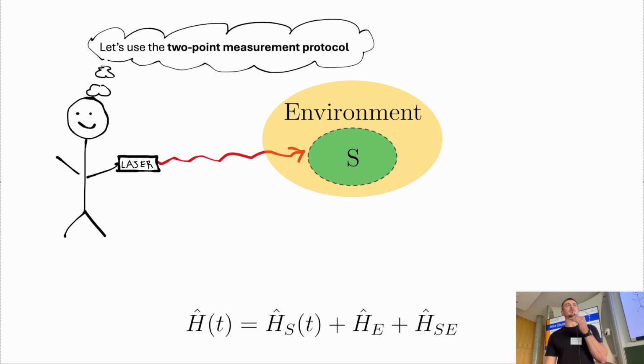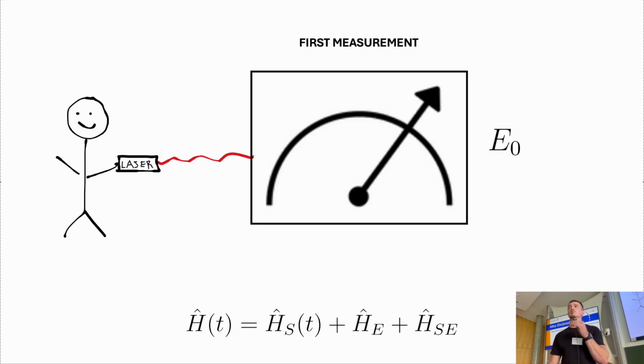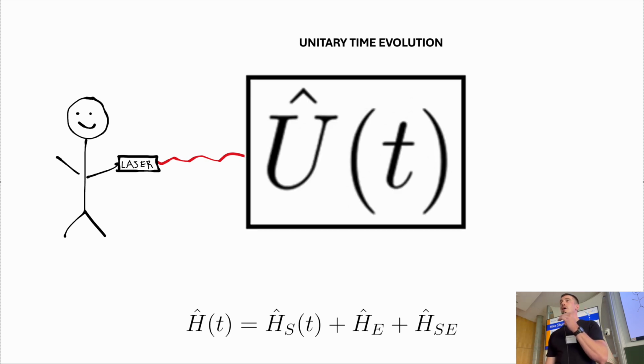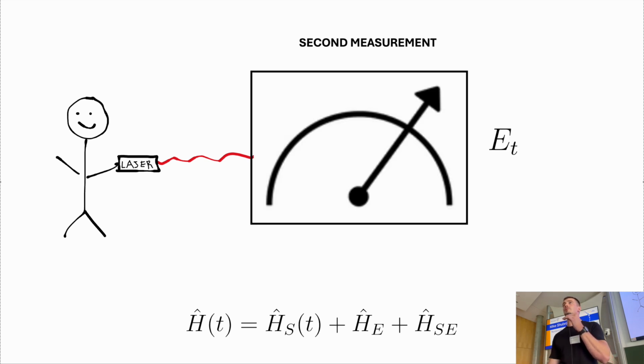So one way that we can use to define and calculate work is the two-point measurement protocol. So I'll show you what this means now. The first thing we do is we somehow perform a projective energy measurement onto the composite Hamiltonian, so the system and the bath and their interaction. And I get some outcome E0. I then let the full thing evolve unitarily, so I continue driving my system and I otherwise just leave the full thing alone to evolve.